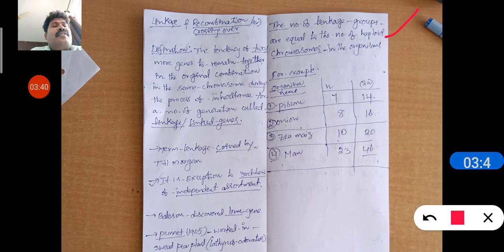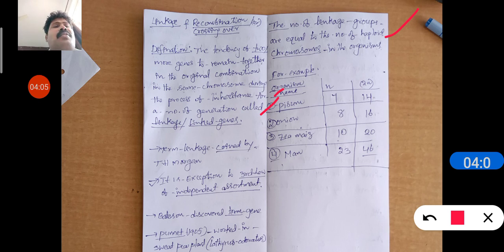For example, see these organisms. Pisum sativum: the haploid number of chromosomes is 7, diploid is 14. Onion: haploid number is 8, diploid is 16. Geomys: haploid number is 10, diploid is 20. Man: haploid number of chromosomes is 23.